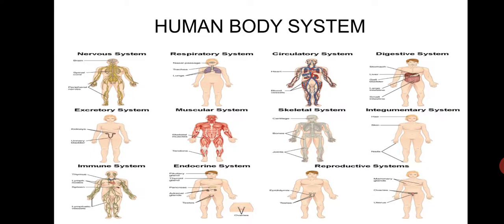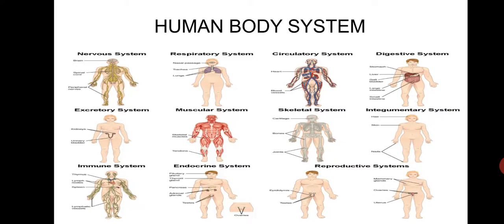Now comes your body systems. There are a total of 12 body systems in the human body. First is the nervous system, respiratory system, circulatory system, digestive system, excretory system, muscular system, skeletal system, integumentary system, immune system, endocrine system and reproductive system.